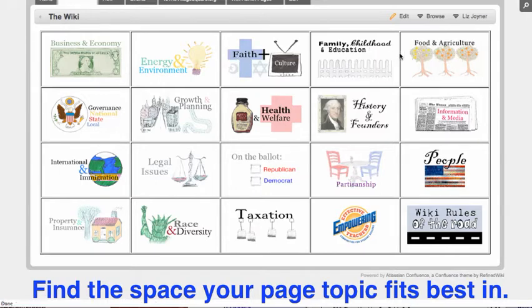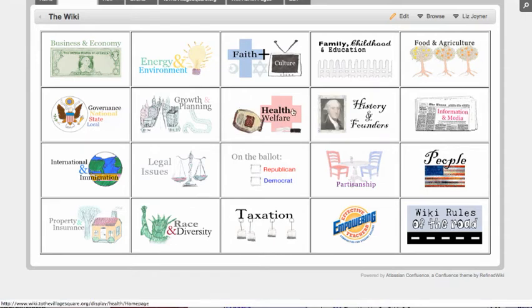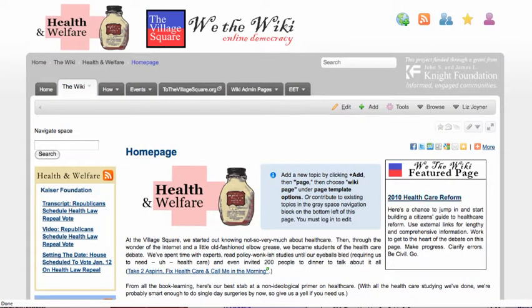page on. For our purposes today, we'll pick the Health and Welfare space because I'm going to add a page on the constitutionality of the 2010 healthcare legislation, which seems to be a controversial topic right now.